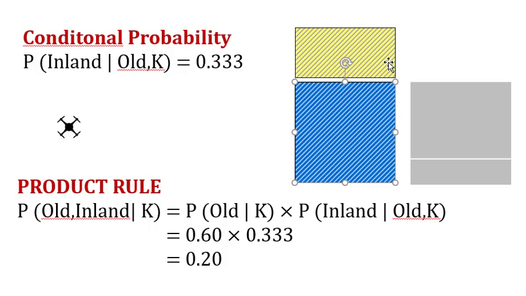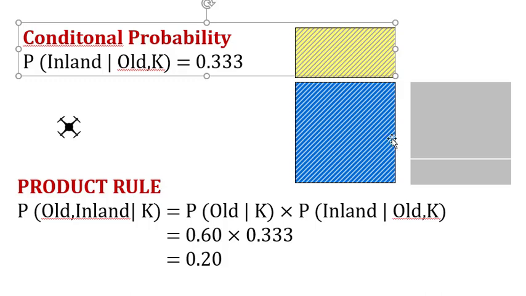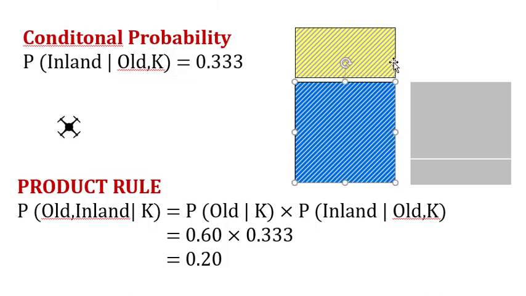Our total is the total of the old regions. So basically that's 0.6. Yes, we know that the old regions cover 0.6. Now, of this 0.6, how much is inland?